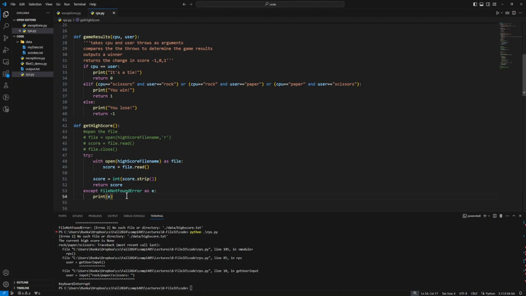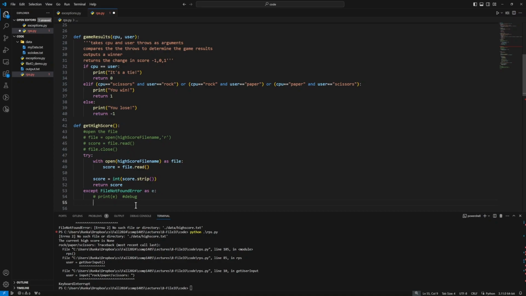Printing out the error is not the most useful thing for our get high score file. If we went to open the high score file and it didn't exist, a better way of handling that error would be to create a new file for our high score with default value so that our system can continue to operate with some base high score value. So where we printed the error before, we don't need that because that's a bit of a debug line. And instead we will create a new file, put a default value in that file, and return that default value as the current high score.